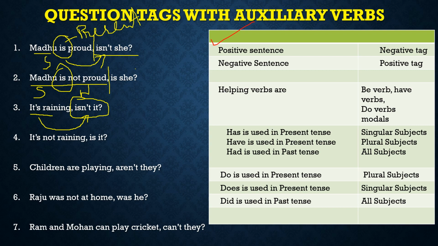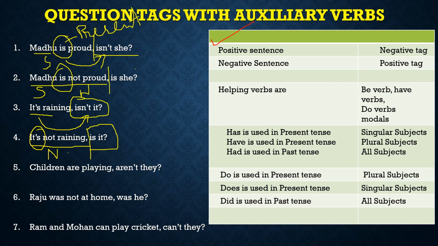Now, fourth example, same sentence, but I have just used a negative form. It's not raining. Okay, it's not raining. Two parts. Let us see the first one. It is not raining. Is any be verb there? Yes, a be verb is there. Is the sentence positive or negative? The sentence is negative. If we have a negative sentence, we are going to use a positive question tag. So we will write is it.